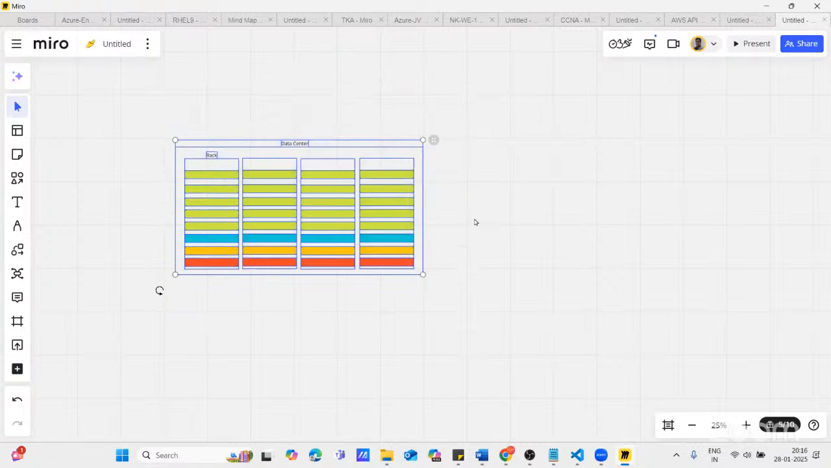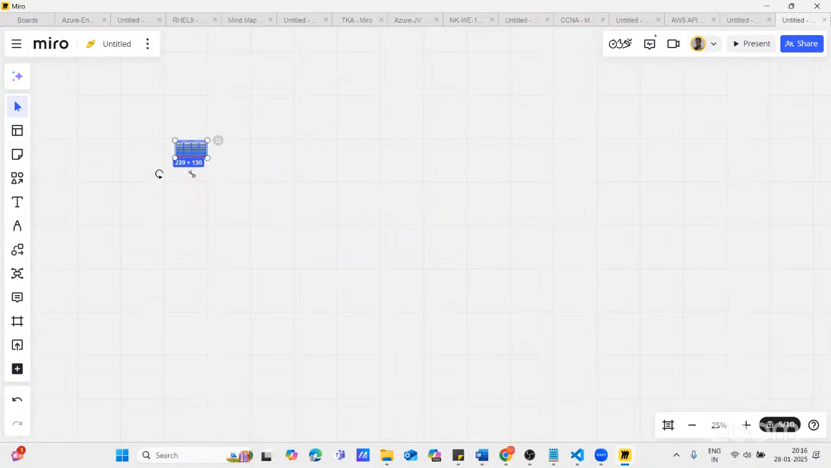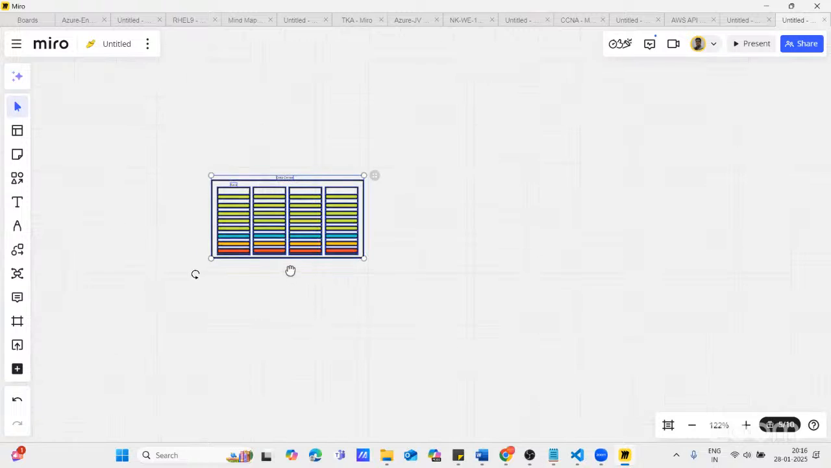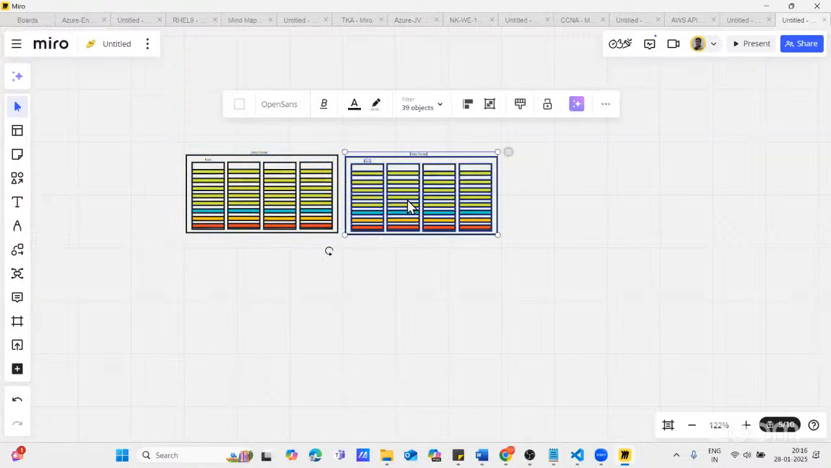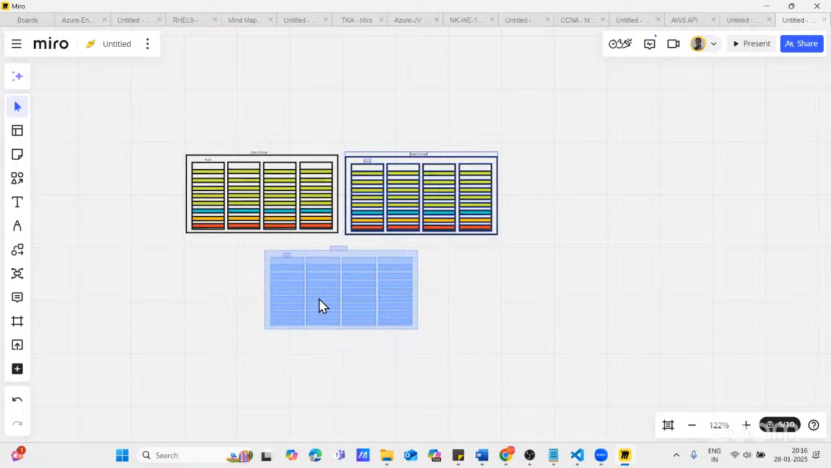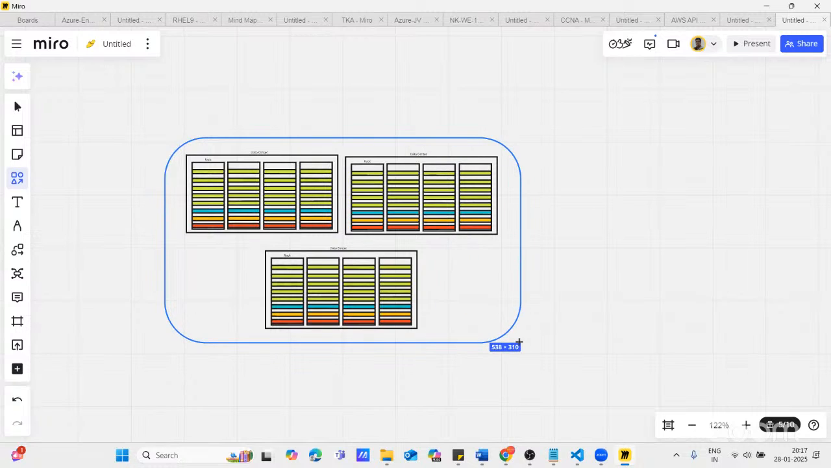Let me tell you, we have multiple data centers. Let me show you. This is one data center, and these are the data centers. And these are the number of data centers in one availability zone. Let's say this is your availability zone. What is the availability zone? Availability zone is a logical group of data centers. If somebody asks what is an availability zone, you will say this is a logical group of data centers.